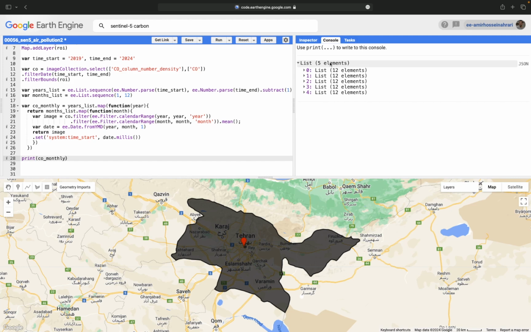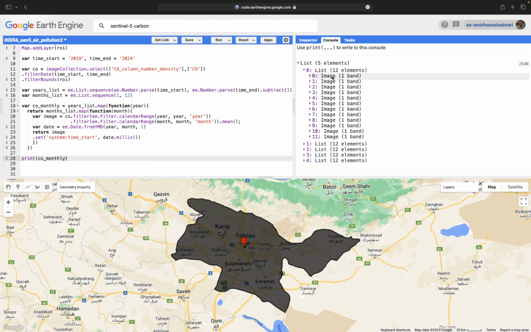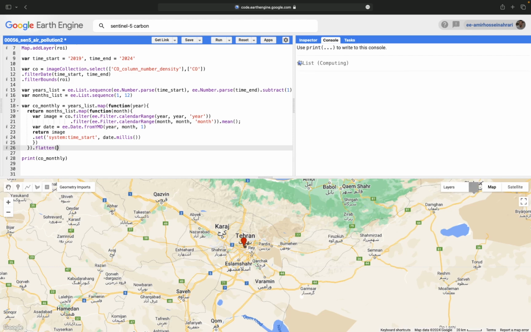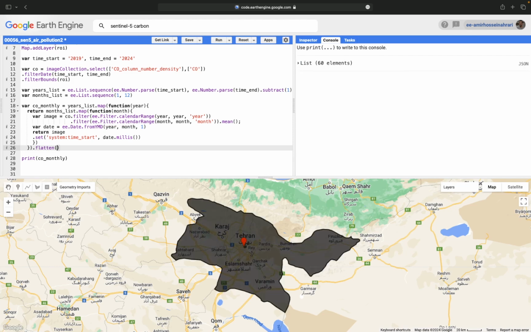lists. A nested list is this format. We have a list in which there are sublists. So in each sublist we have different images. As this is a list format, we need to convert it to an image collection. But before then, we need to make a single list instead of the nested one. How? Using .flatten. .flatten is a function that helps us to integrate all the nested lists into a single one.